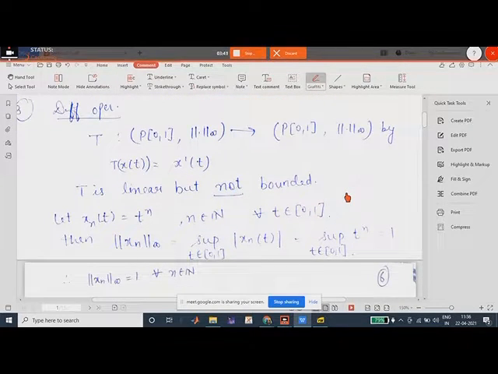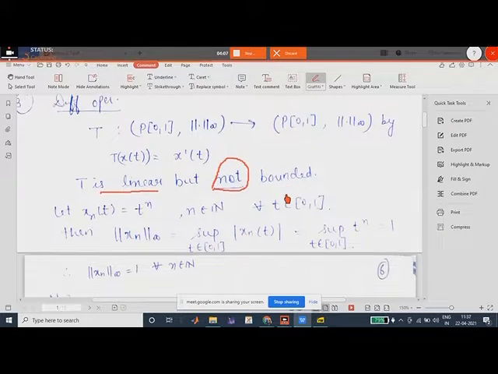The differentiation operator is T from P[0,1] with the infinity norm to P[0,1] with the infinity norm, by T of x(t) equals x'(t). I gave you an assignment to prove that T is linear. Now, we will prove that T is not bounded.